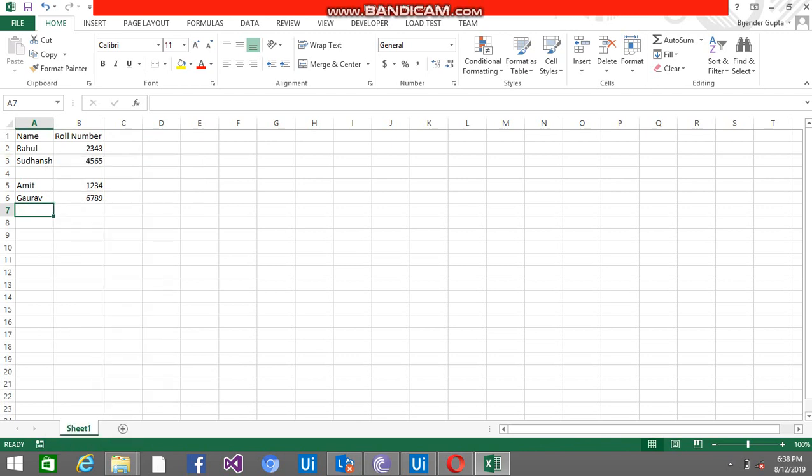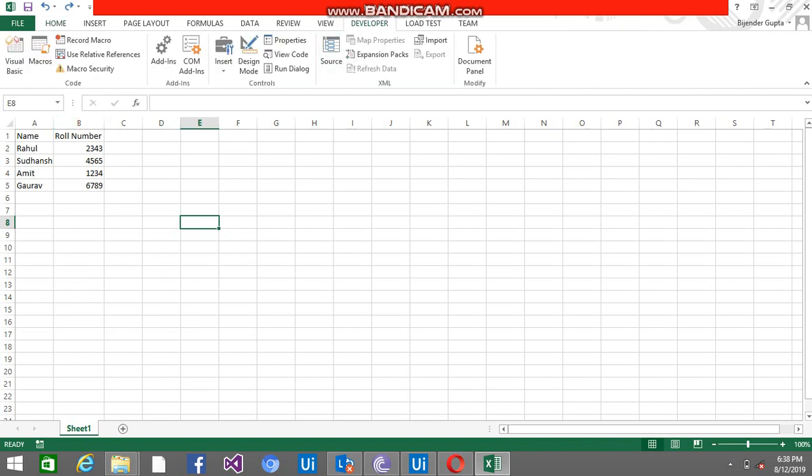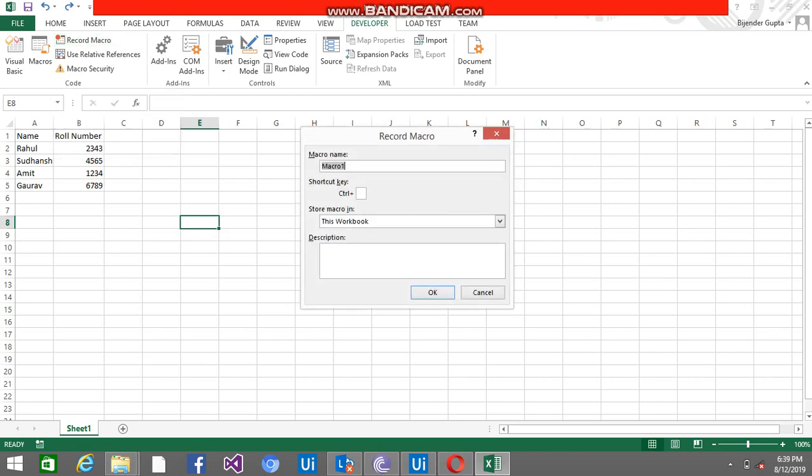So this can be done. For that we should know the macro codes. So let me record this step, and when I record it, it automatically creates one macro code inside this. So go to the developer option and now use the record macro. I want the macro to be inside this workbook on which I'm currently working. Macro name: add new row. Click on OK button.